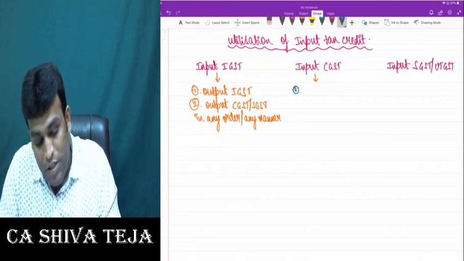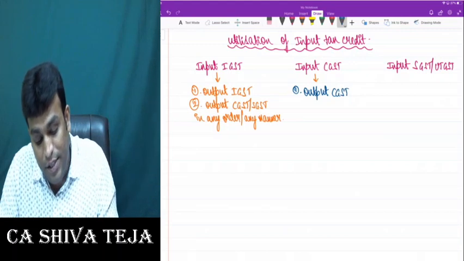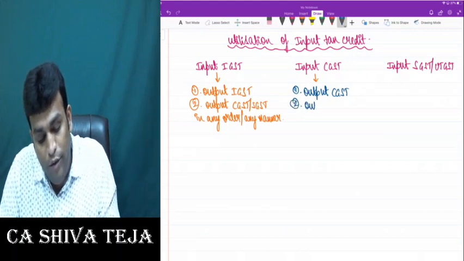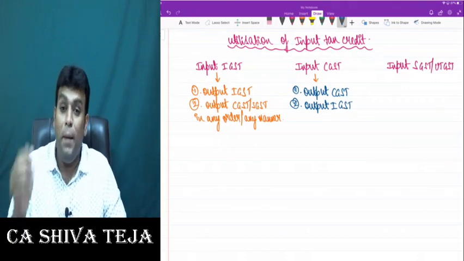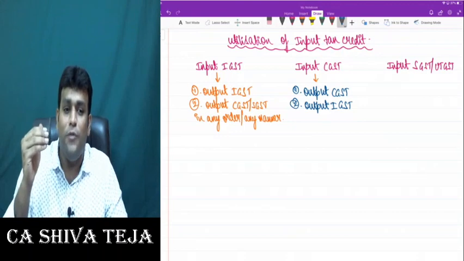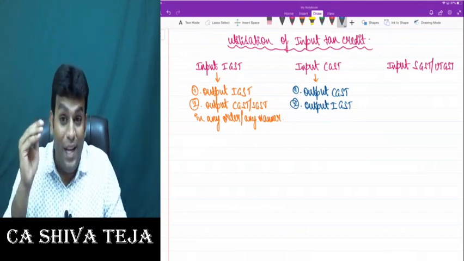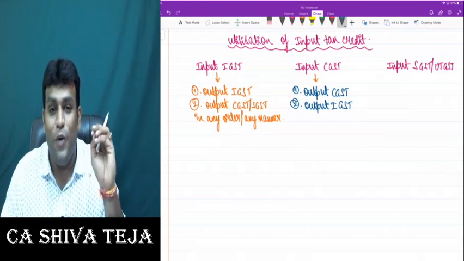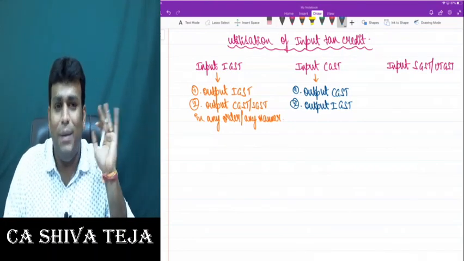Input CGST, first we'll use it for output CGST. Number two, we'll use it for output IGST. But we can't use CGST for SGST. One basic fundamental point given by the law.